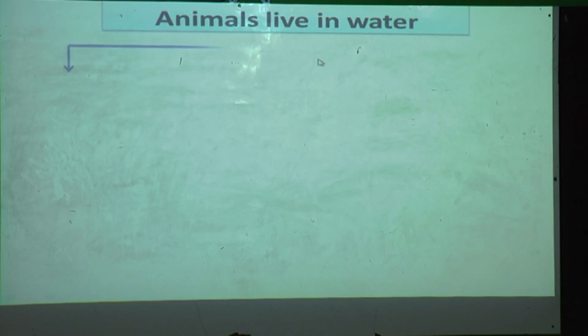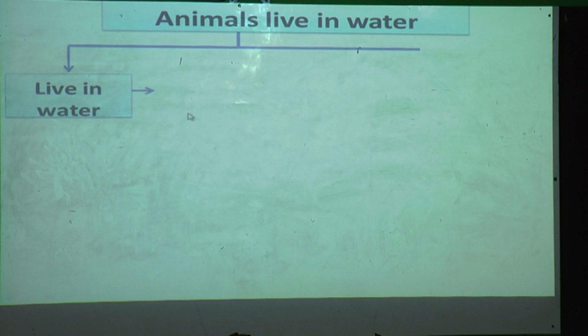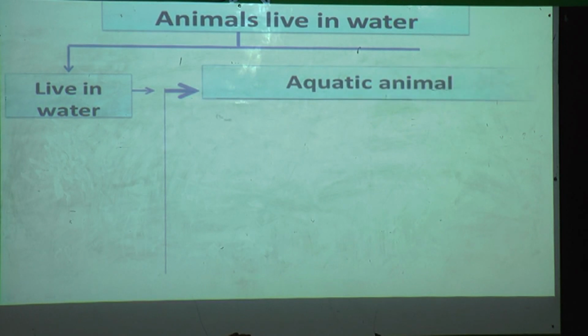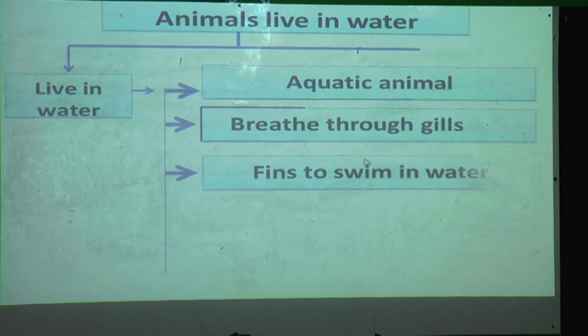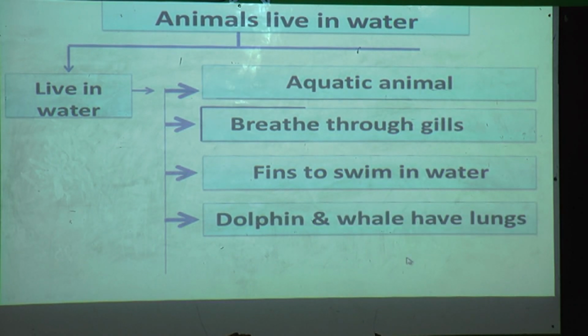Animals that live in water. The animals which live in water are called aquatic animals. They breathe through gills. With the help of gills they are breathing. Fins to swim in water. Dolphins and whales have lungs. Examples: fish, jellyfish.